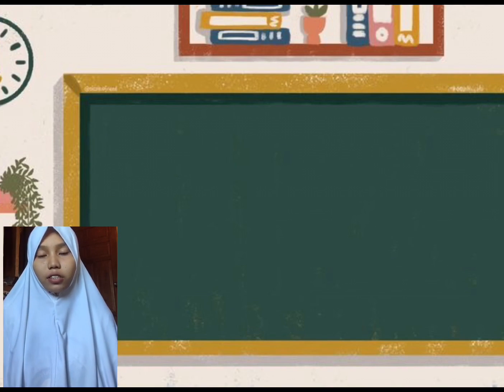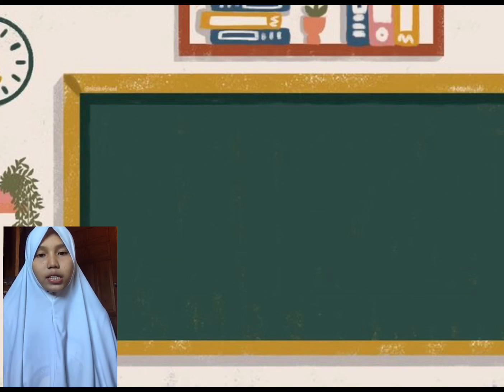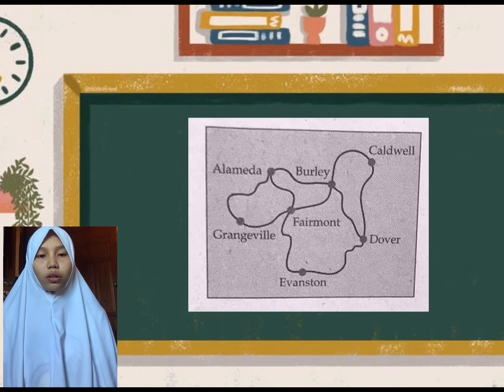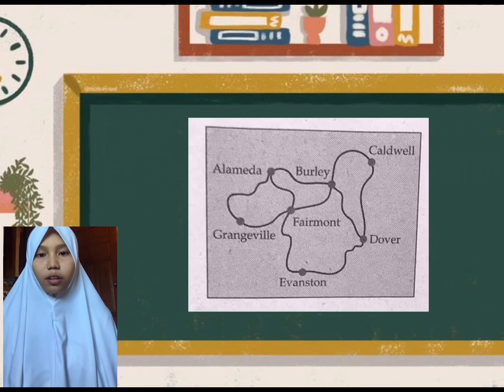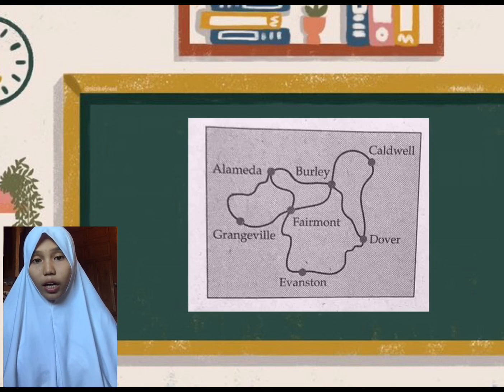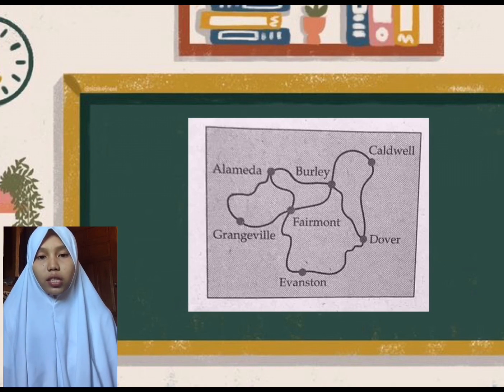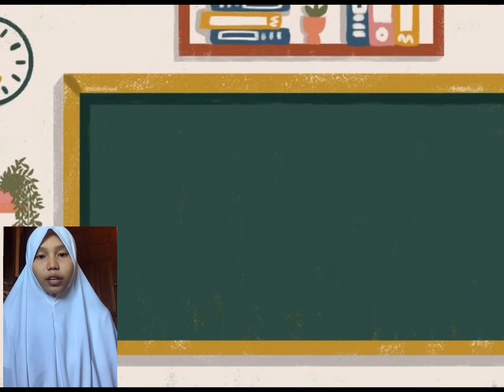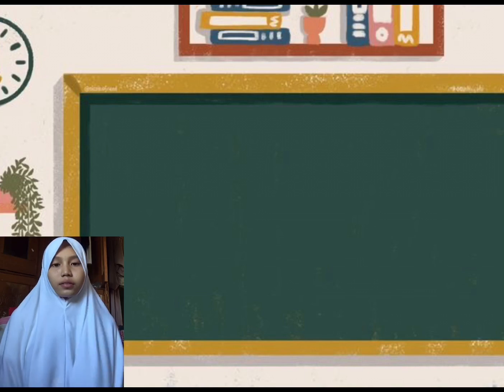Now, let us proceed to the Euler path. Here is the application of the Euler path. For example, a photographer would like to travel across all of the roads shown on the following. The photographer will rent a car that needs to be returned to the same city. Is it possible for the photographer to design a trip that traverses all of the roads exactly once?